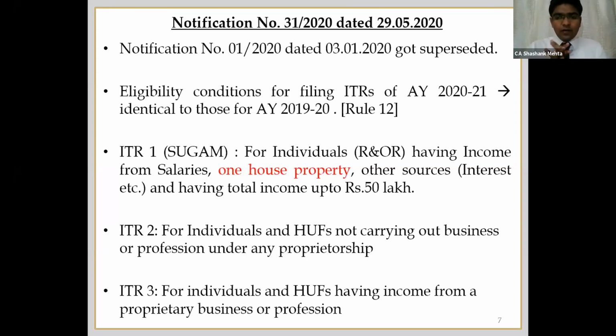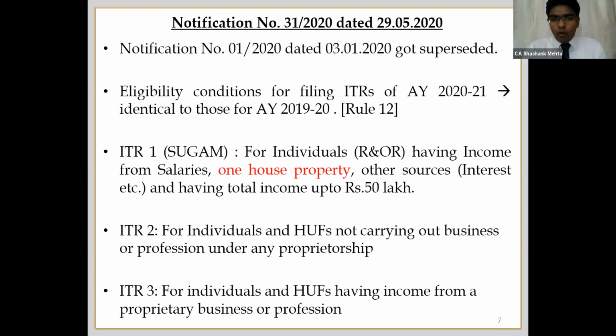So we just run through the eligibility conditions in fast track mode. They are the same as last year, so nothing new. As we all know, ITR 1 is only for a resident, resident and ordinary resident. That is the main thing. The person has to be an ordinary resident in India, having income from salary, one house property, or other sources in the nature of interest income, and his total income should not exceed 50 lakh rupees. Just one point I want to point out over here.